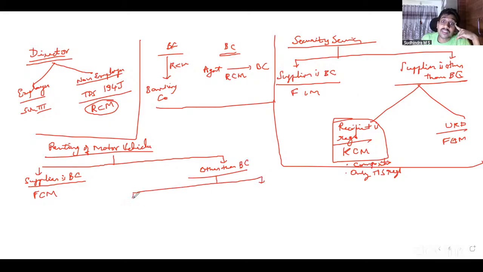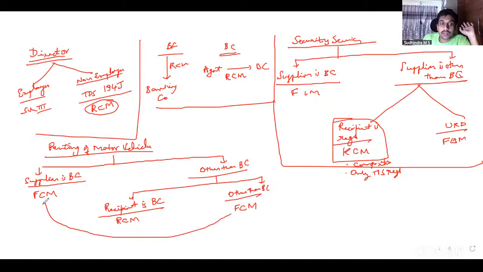Here, RCM. The recipient is also a body corporate. So, if the recipient is a body corporate, RCM. If the recipient is other than a body corporate, FCM. For these two, it is 5% without ITC, 18% with ITC. Here it's 5% itself. Correct? This is what we discussed in case of renting of motor vehicle.